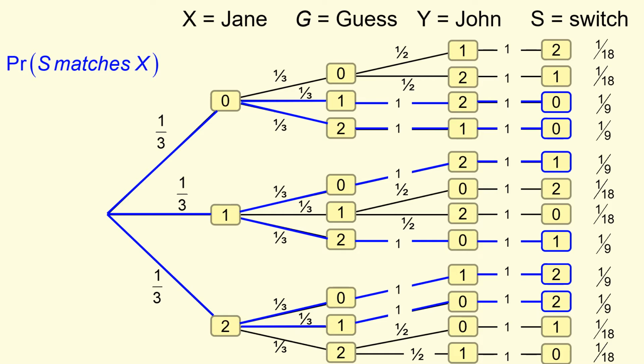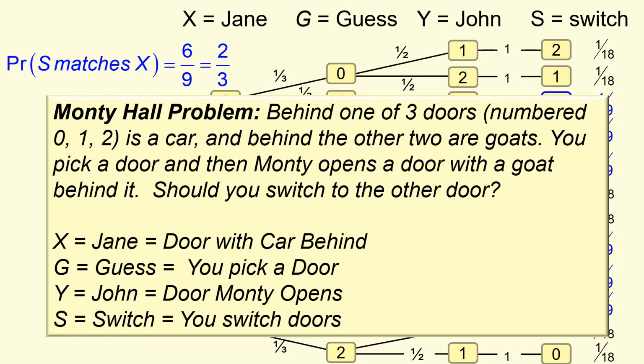And you can see those marked where they occur. There's a ninth for 0 and I guess 0, 2 different ways. A ninth for Jane picks 1 and I guess 0 but then switch to 1, and so on and so forth. There's 6 of those ninths, and 6 ninths is 2/3.